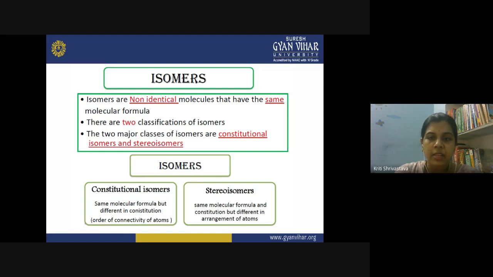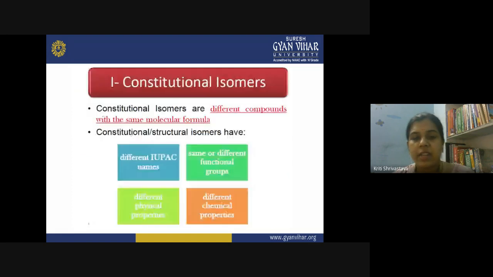Like in the previous slides, we have seen the R isomer and S isomer of different drug molecules. One isomer is optically active, one isomer is biologically active, and the other is biologically inactive. So both molecules have the same chemical formula but show different biological properties. So isomers, you can identify them on the basis of their different properties.